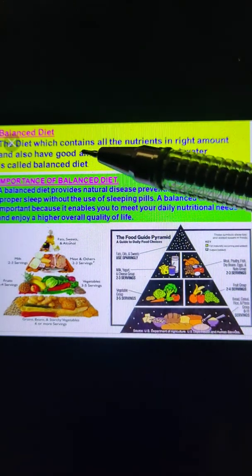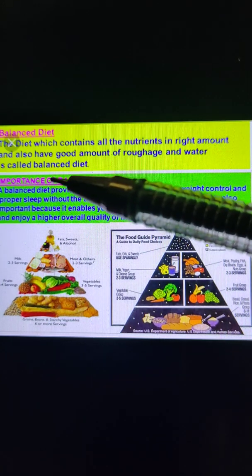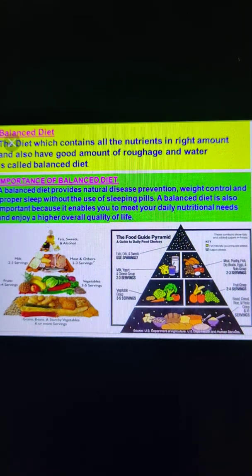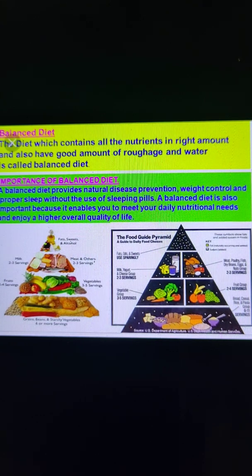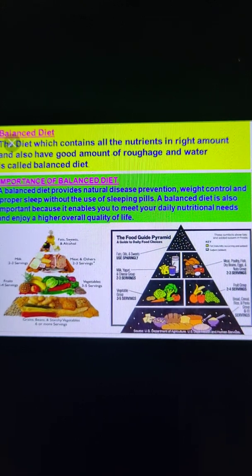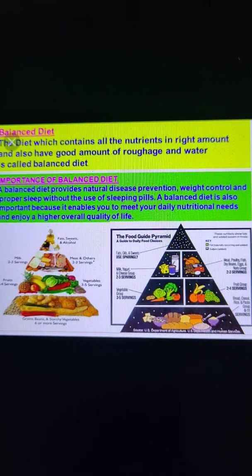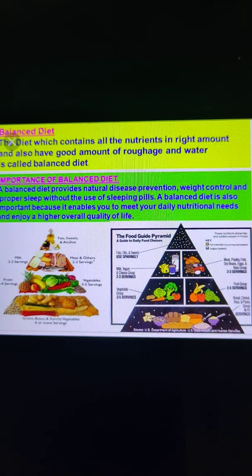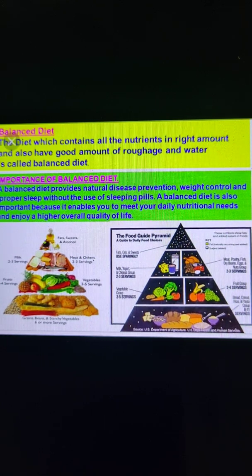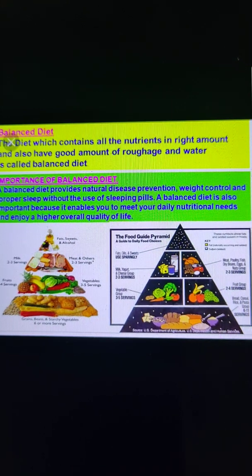The diet which contains all the nutrients in the right amount and also has a good amount of roughage and water is known as a balanced diet. And sometimes due to the deficiency or lack of nutrients in our diet, our body does not function properly. So it is very important to consume a balanced diet every day.